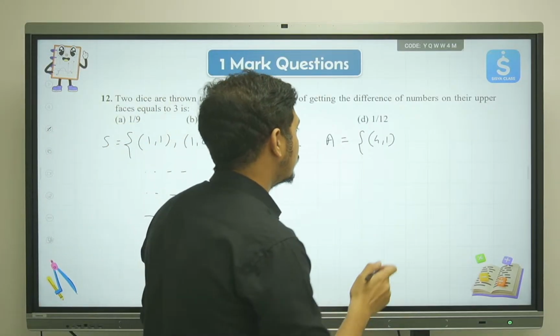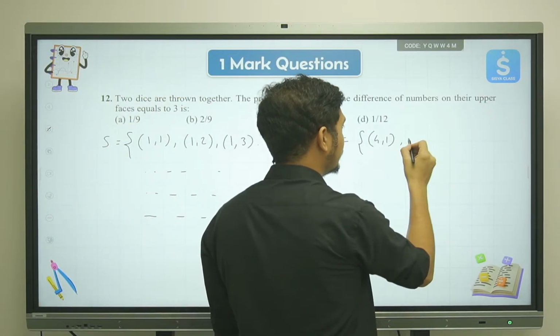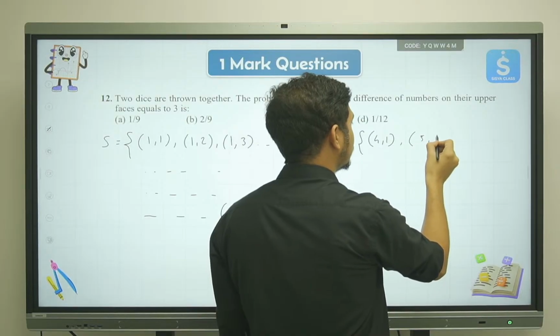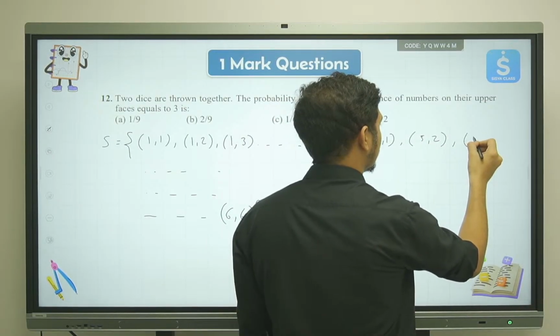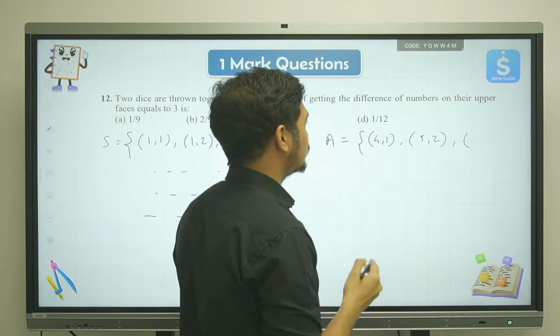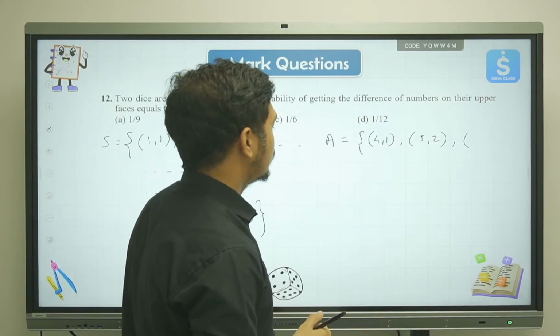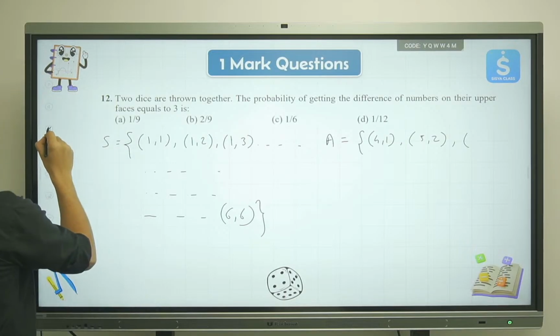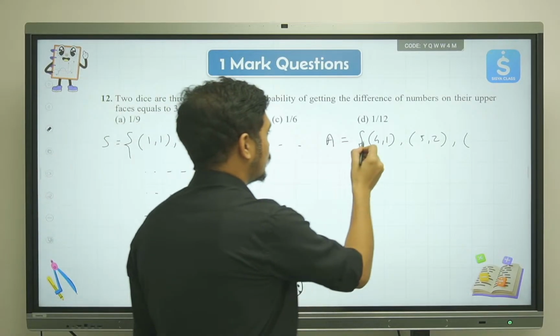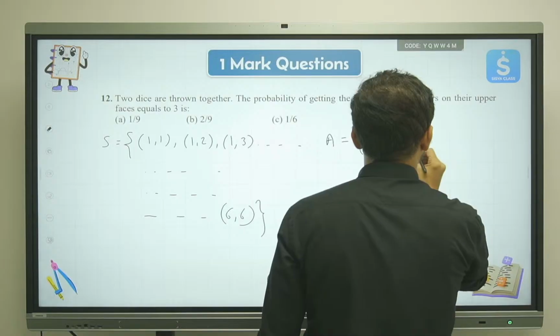Then we have 5 minus 2. To make things simple, we'll take the rows one at a time so that things will be easy for us.